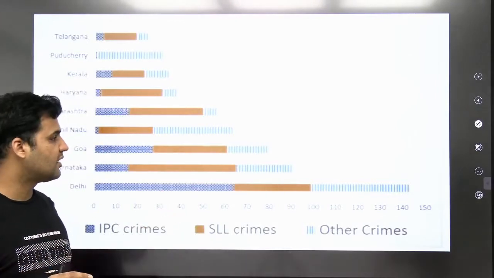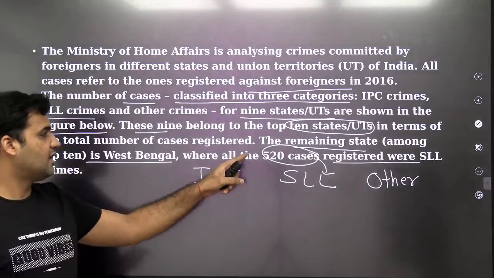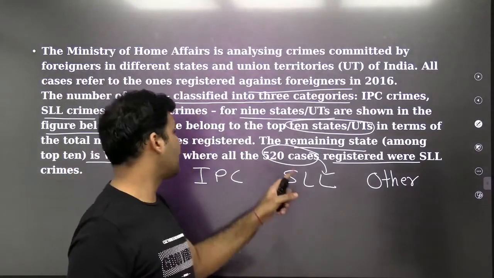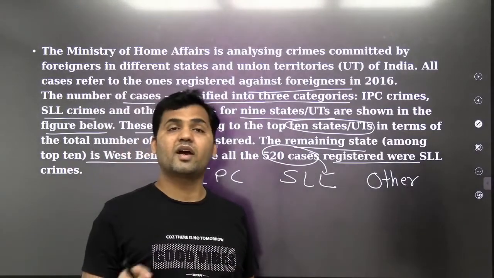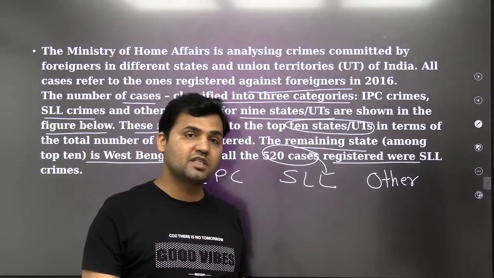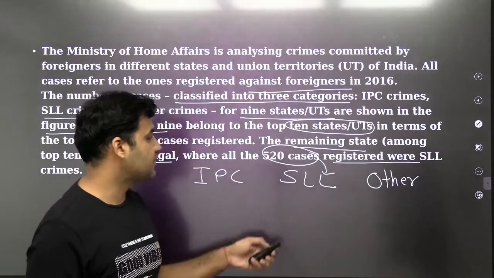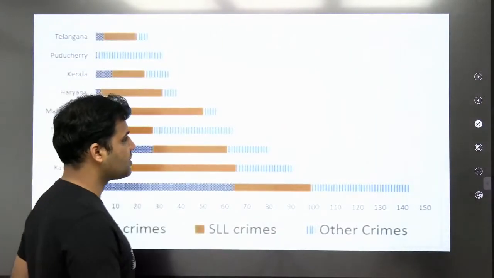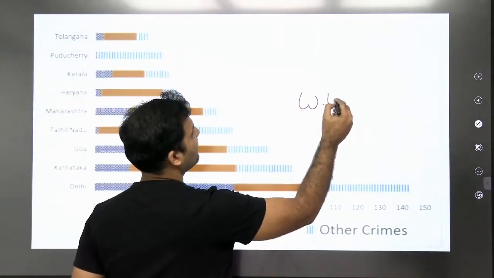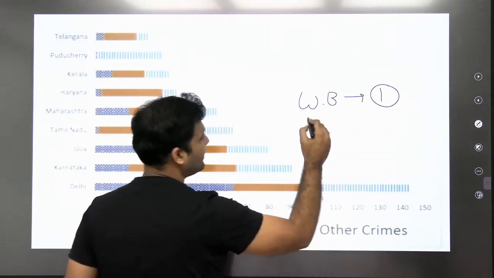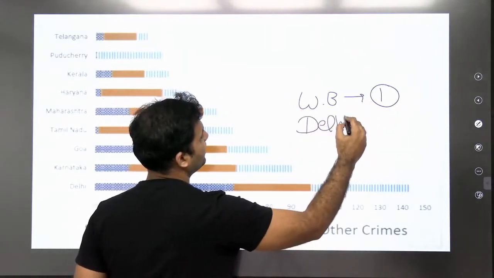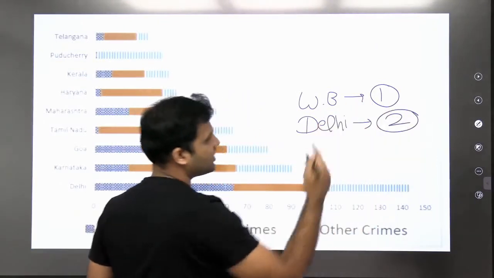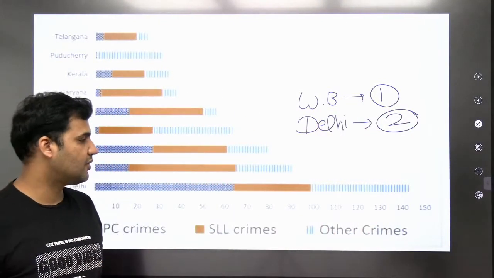The reason is we are missing this information. West Bengal has a total of 520 cases, and all of these cases belong to SLL crimes. So the first rank will be given to West Bengal, and then the second UT, Delhi, will be given rank 2. So first rank goes to West Bengal and second rank goes to Delhi.